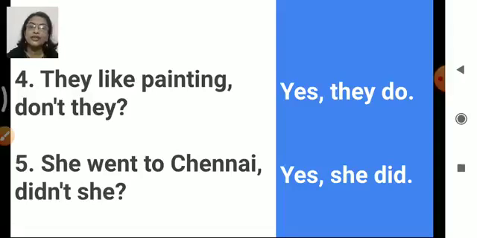And the fourth one, they like painting. Present tense. We are talking about present things. So, they like painting, don't they? So yes, they do. And the fifth one, she went to Chennai, didn't she? Yes, she did. That means she has already gone. She went there. Okay?